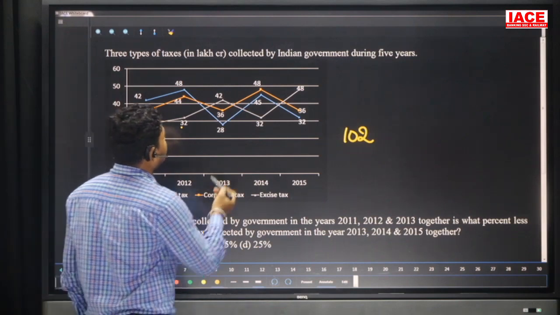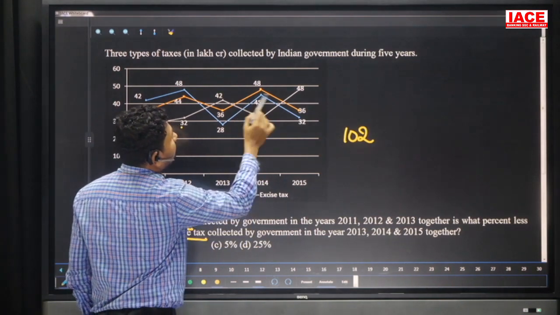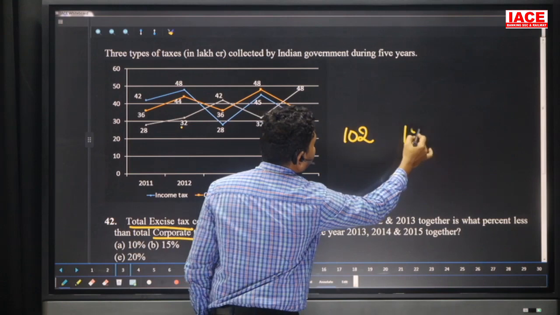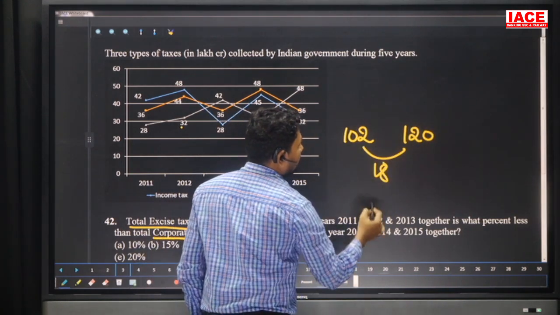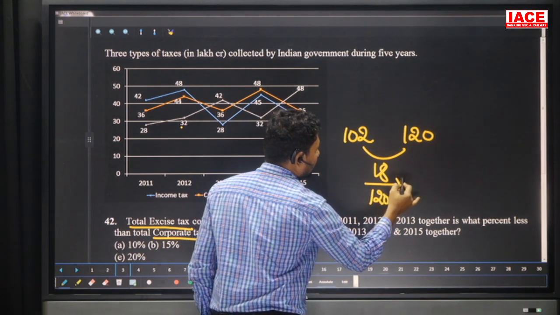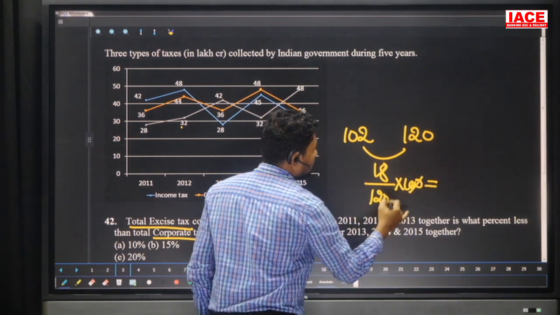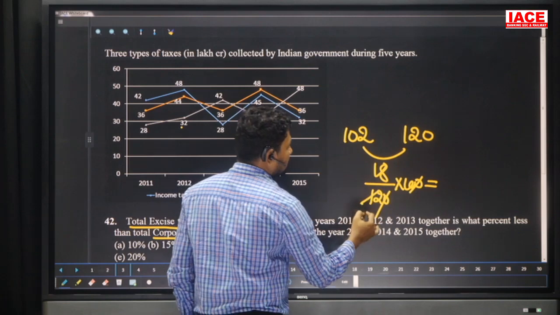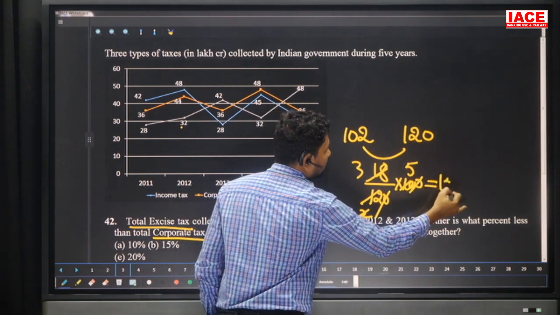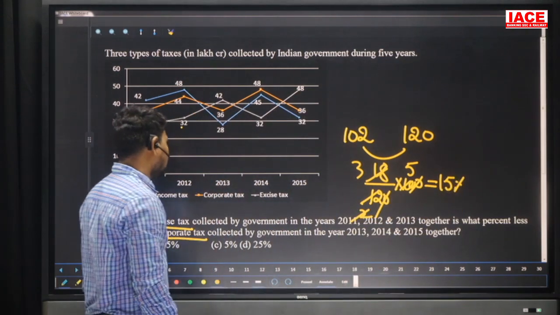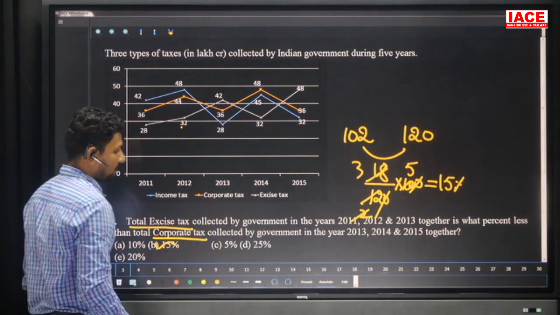Corporate tax is the orange color. 36 plus 48 is 84, 84 plus 36 is 120. 102 is less than 120, how much less? 18. Then 18 by 120 into 100 to get the percentage. Cancel the zeros, 18 by 12, cancel with 6, 3 by 2 into 10, 5 times 3 is 15. How much percentage less? 15 percent less. Our option is B.